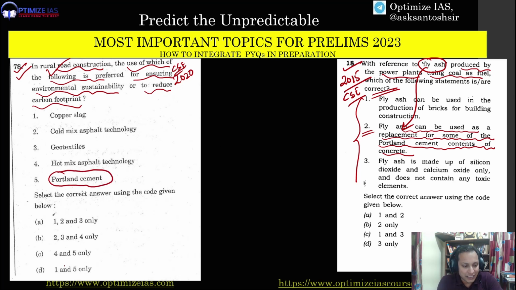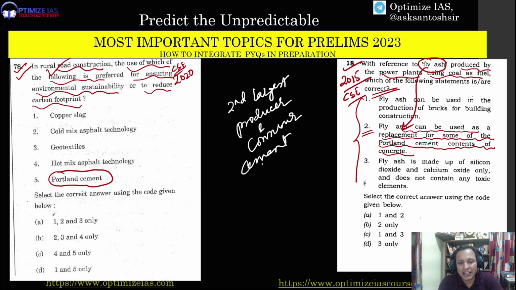Guys, let me tell you that India is the second largest producer and consumer of cement. And cement production consumes a lot of energy because it is an energy intensive industry, and it emits a lot of carbon emissions.